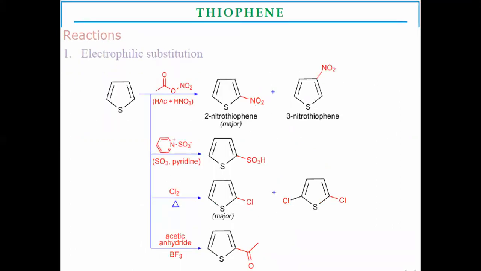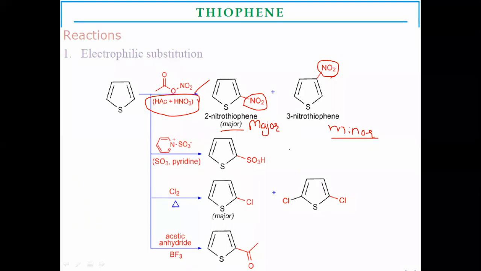Now let us move on to the other electrophilic substitution reactions. Here, the electrophilic substitution reaction is nitration. For nitration, a nitrating mixture is required, with acetic acid, in the presence of which nitration is carried out. There is substitution of the nitro group at the second position as well as the third position. But the major product is the 2-substituted nitrothiophene, whereas 3-nitrothiophene is a minor product.